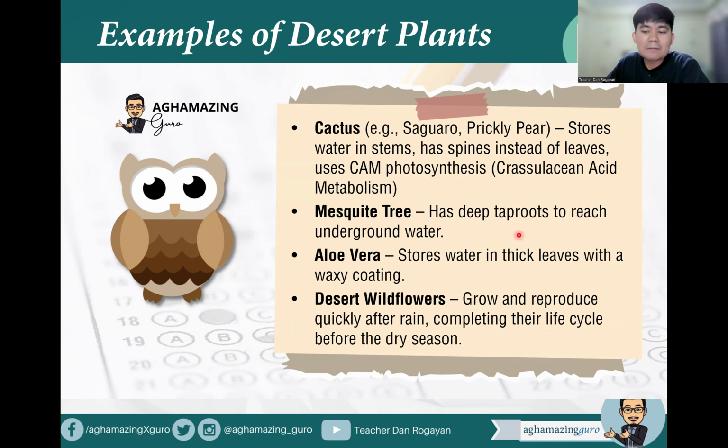Mesquite tree has deep taproots to reach underground water. Aloe vera stores water in thick leaves with a waxy coating. And lastly is desert wildflowers, which grow and reproduce quickly after rain, completing their life cycle before the dry season. All right, so these are just some examples of desert plants.